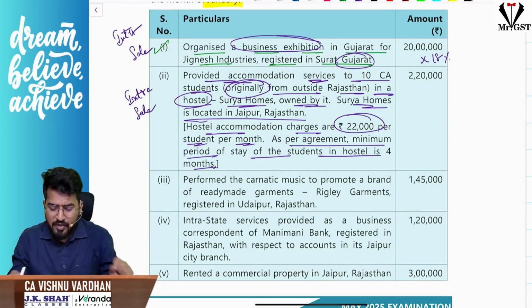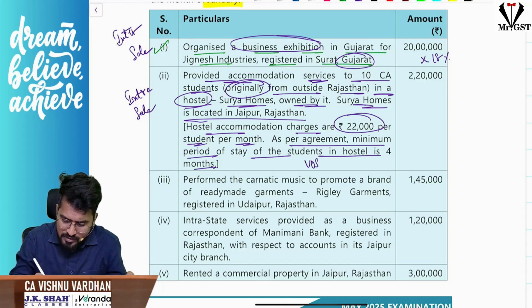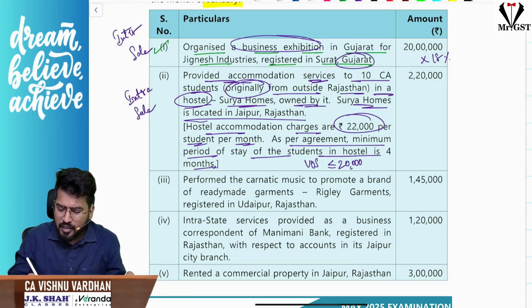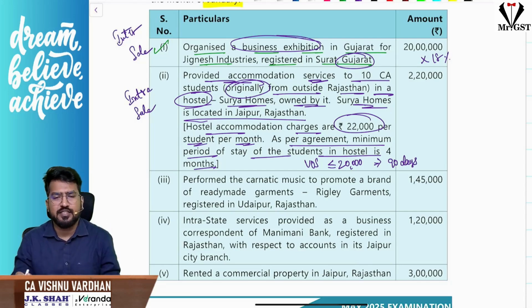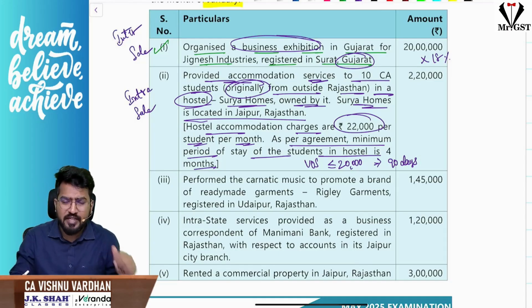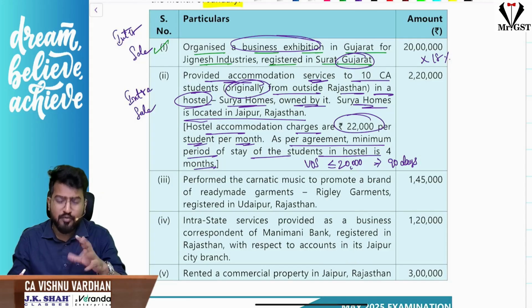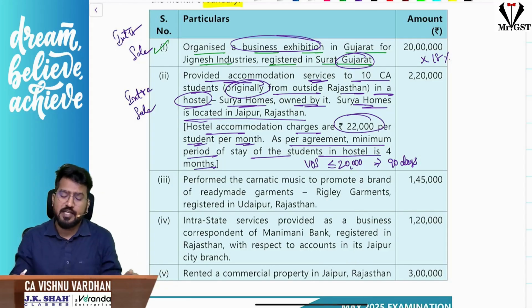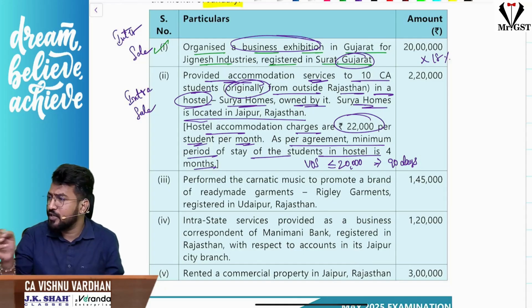Where the value of supply is less than or equal to 20,000 and the stay is a minimum of 90 days, it is exempt under GST. But here, first of all, it is greater than 20,000, so automatically this is taxable, and the minimum stay of 4 months becomes irrelevant, because the value of supply itself is greater than 20,000. Am I clear, everybody? Are you understanding that point?